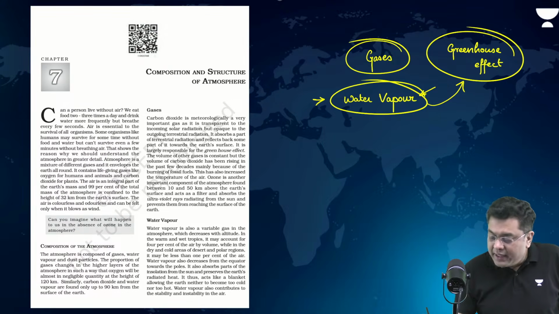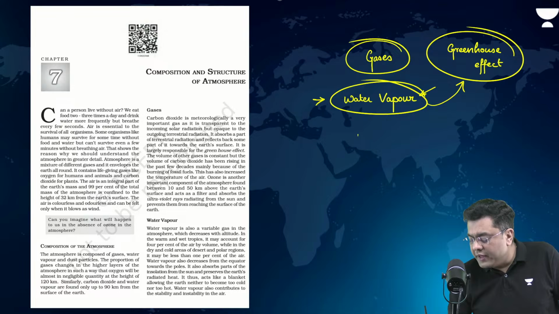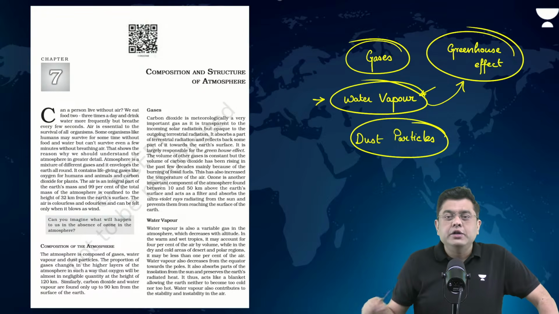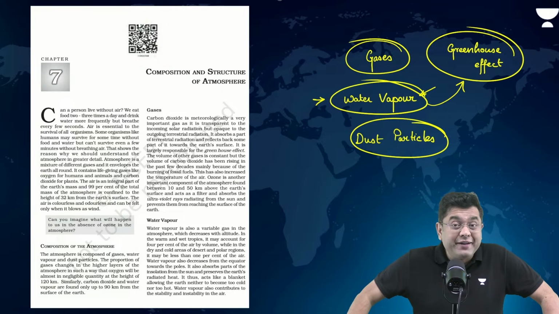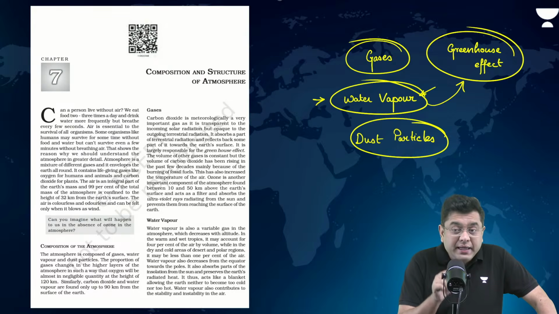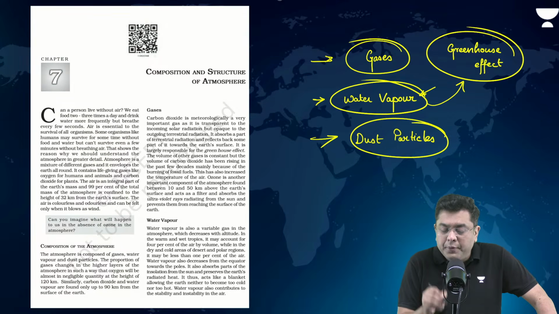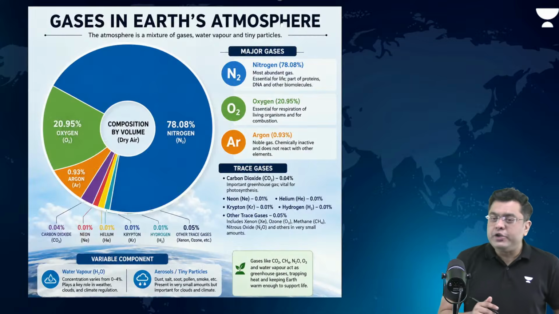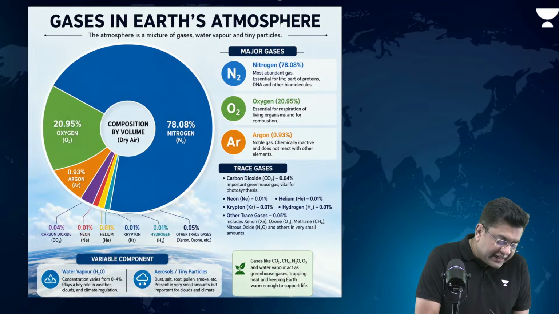And then the third major component of the atmosphere is the presence of dust particles, which regulate the climate, which lead to cloud formation, and which eventually also allow us to see during nighttime by emitting what is referred to as diffuse light. Okay, so that is basically the three constituents of the atmosphere. Let us take a detailed look at each one of them, starting first of all with the gases.